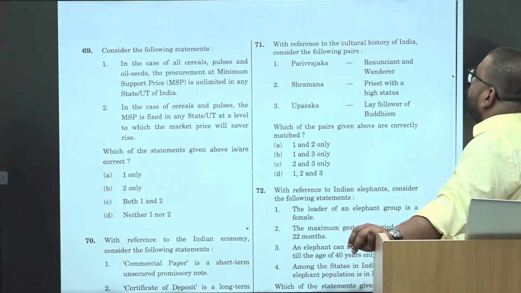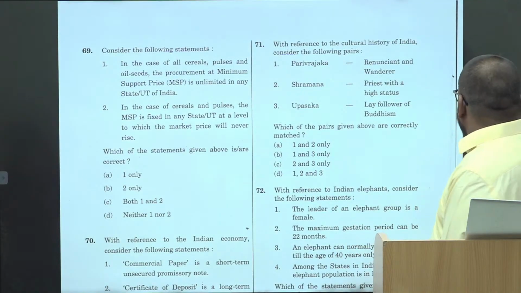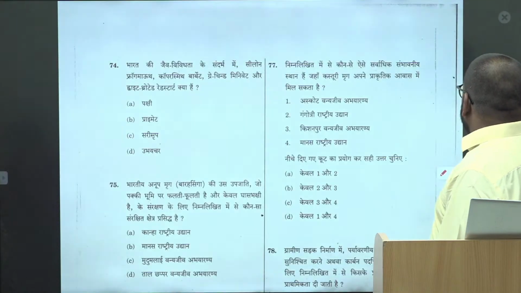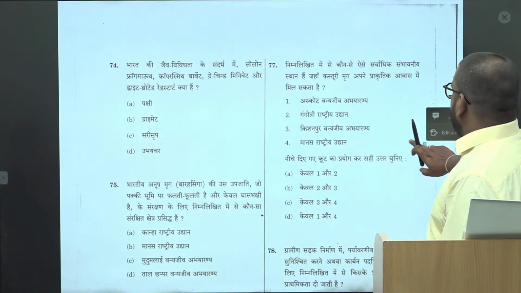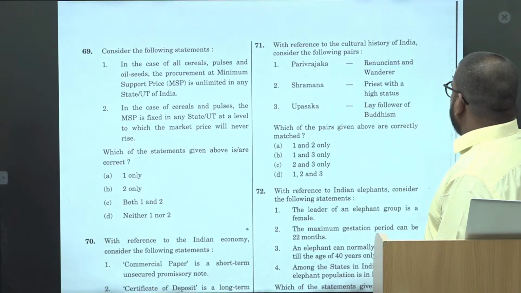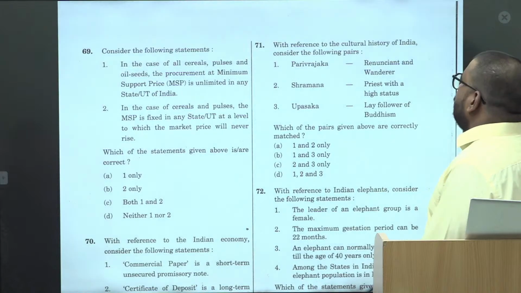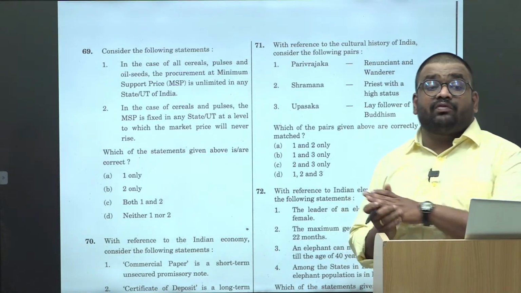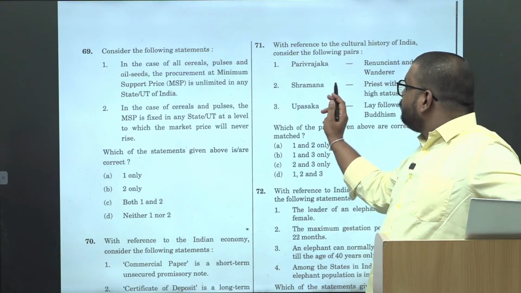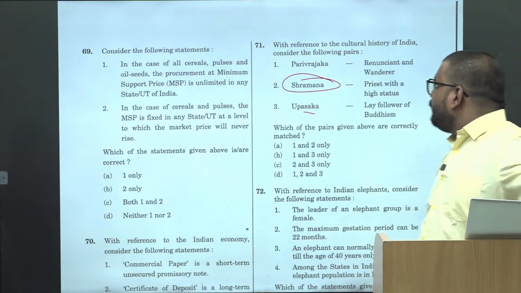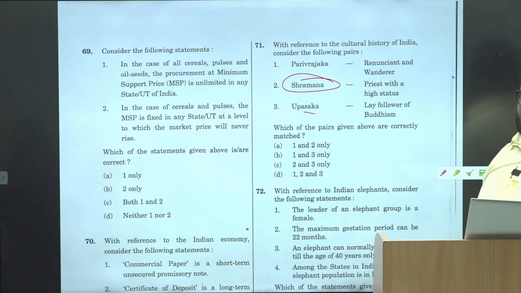Then with reference to cultural history of India, again this is, either you have the knowledge or you skip. Okay. But even if you have the basic understanding or if you have done the PYQ properly, they had asked questions on Shramana tradition. What is the Shramana tradition?